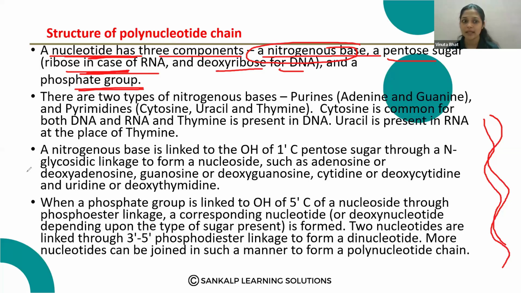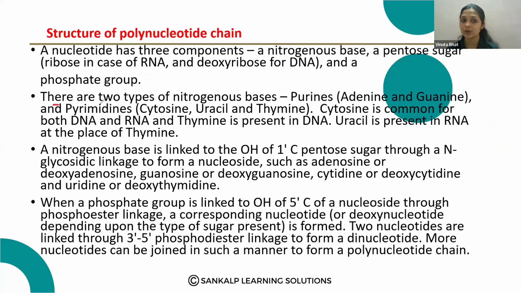Then what is this nitrogen base? There are two types of nitrogen base, purines and pyrimidines. Purines are adenine and guanine, and pyrimidines are cytosine and thymine.